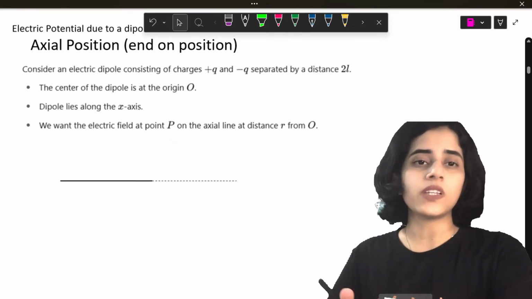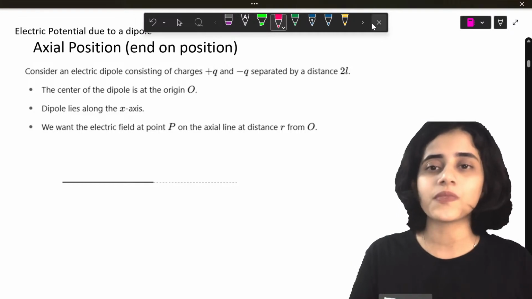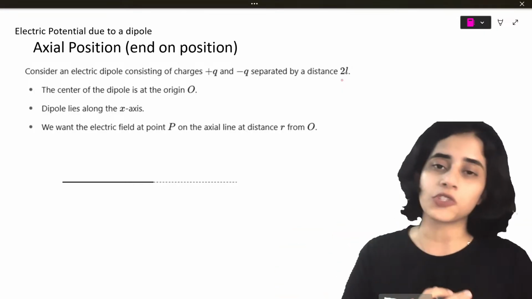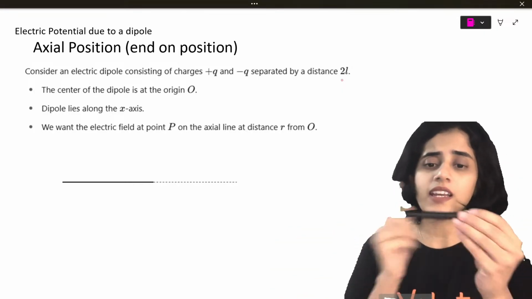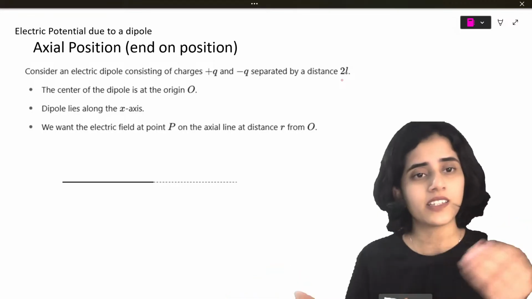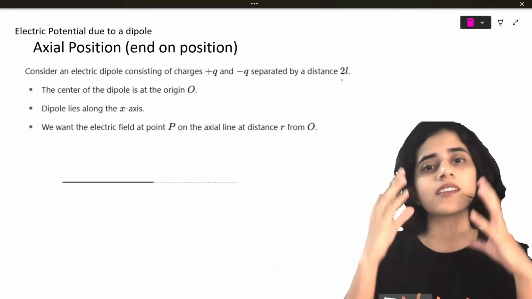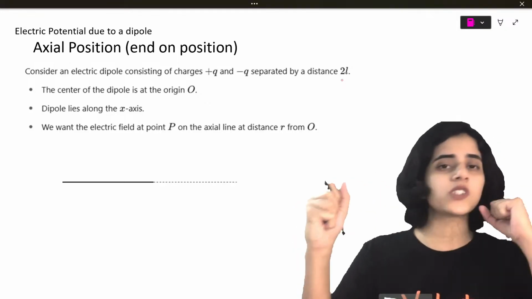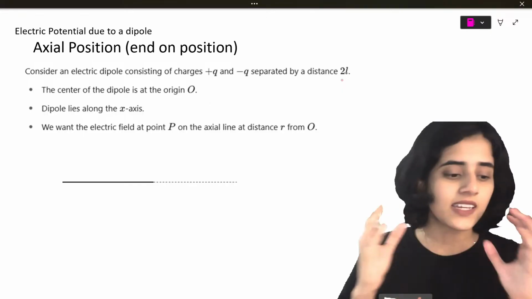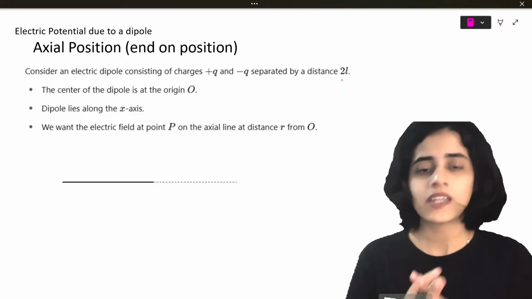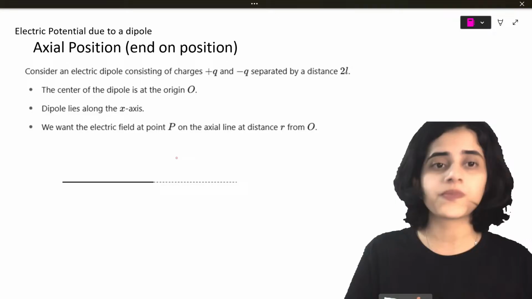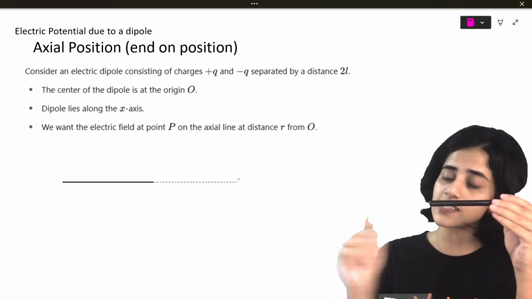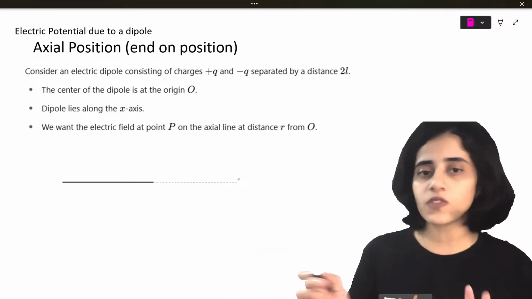We're going to start with electric potential due to a dipole along the axial position. Now, what does an axial position mean? Axial position means along the straight line. What is a dipole, students? You've been learning dipole since the first chapter. Two opposite charges, one positive and one negative, placed at a distance. If you have a dipole and you want to find the electric potential at an axial position, which is along the same line, what do you do? That is what we are going to see here.